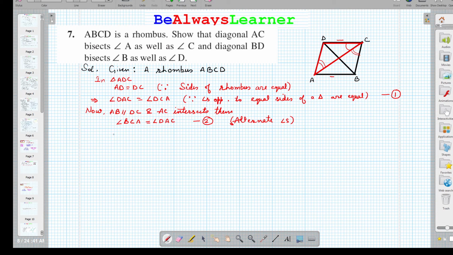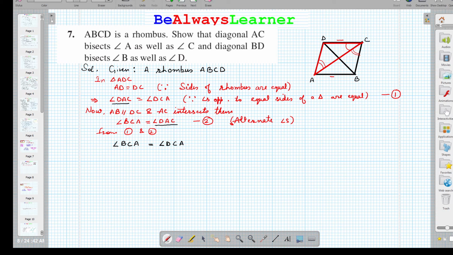So from the equation 1 and 2, what we can have? We can have that this DAC is here and this DAC is here. It means these two things are equal. So these two angles are equal. So we can write angle BCA is equal to angle DCA.